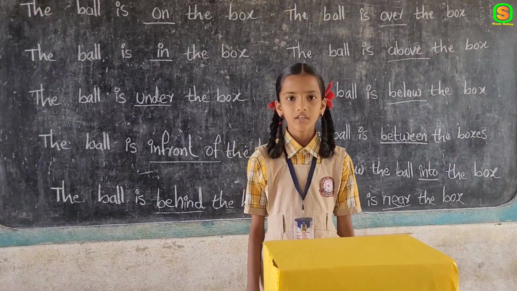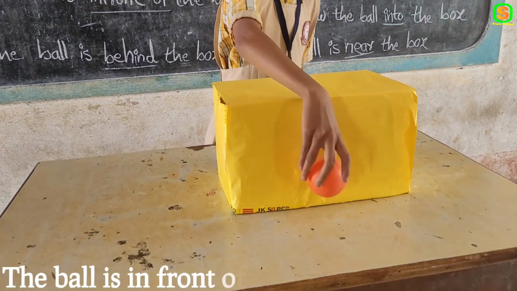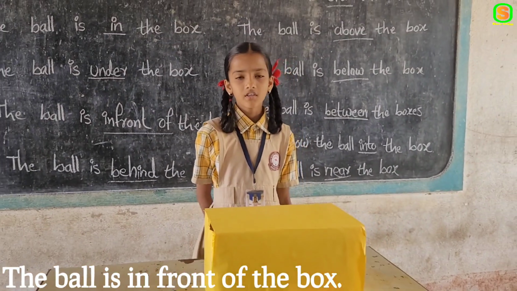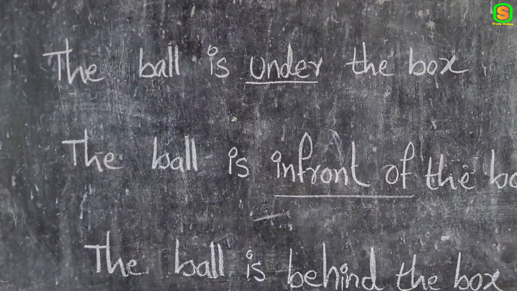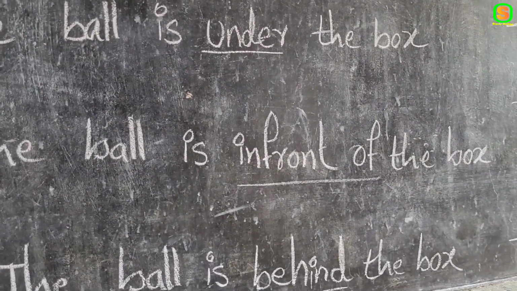Next preposition is in front. The ball is in front of the box. Nice. Where is the ball? The ball is in front of the box. Nice. The preposition is in front of. The ball is in front of the box.